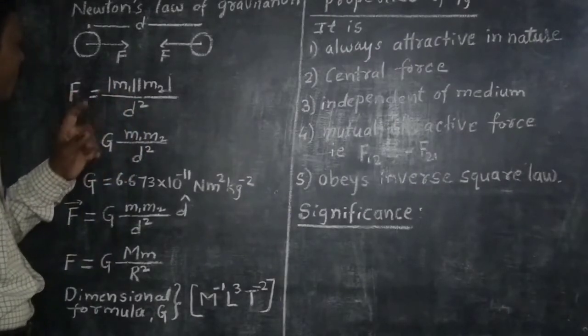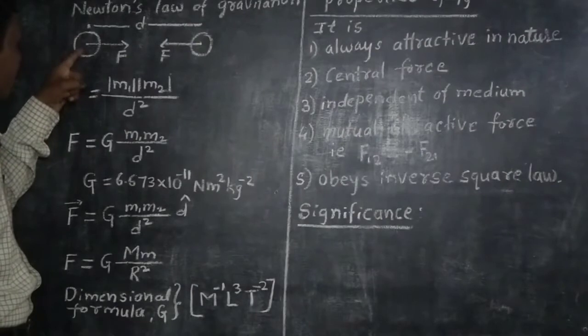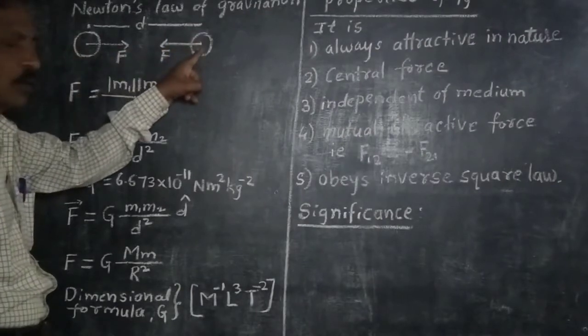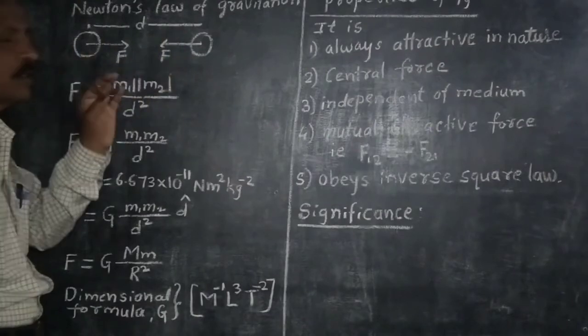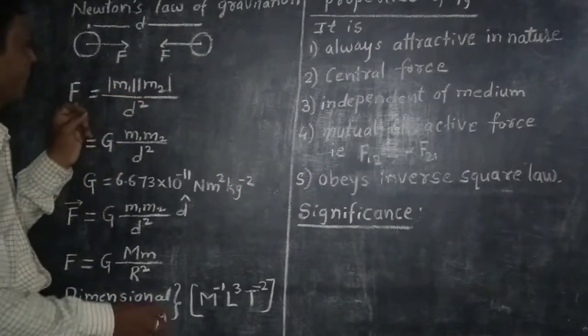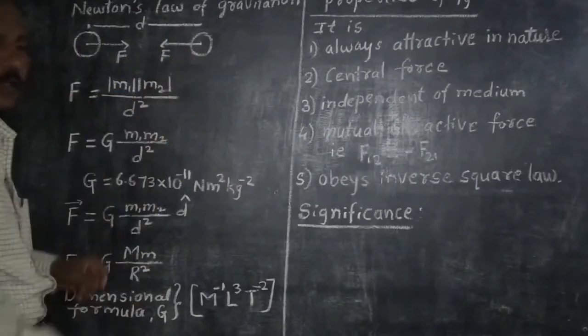Consider two bodies of masses m1 and m2 separated by distance d, where d is the distance between the centers of the two bodies.